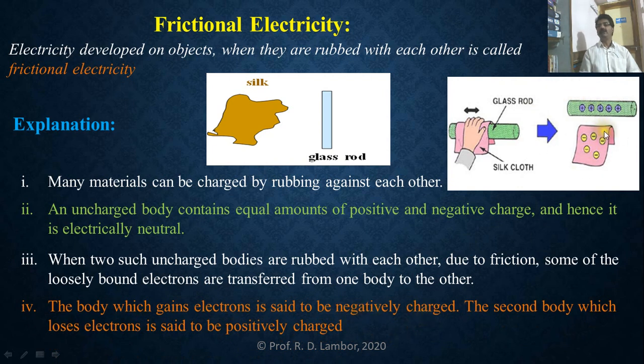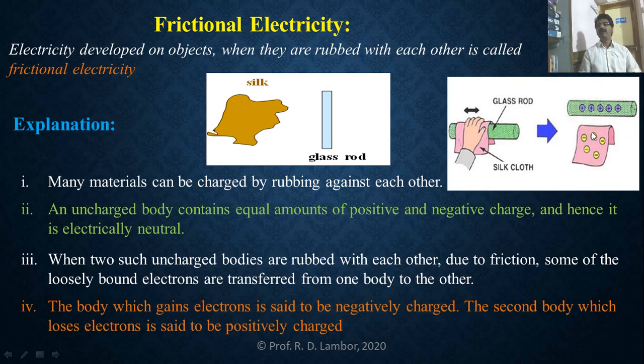In this diagram, the silk cloth is gaining electrons, that's why it becomes negatively charged. And the second body, which is a glass rod, is losing the electrons, that's why that glass rod is said to be positively charged. So in this way, before rubbing, glass rod and silk both are uncharged, and after rubbing, both are acquiring charges. Silk cloth is acquiring negative charge and glass rod is acquiring positive charge.